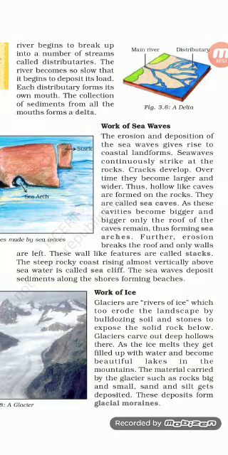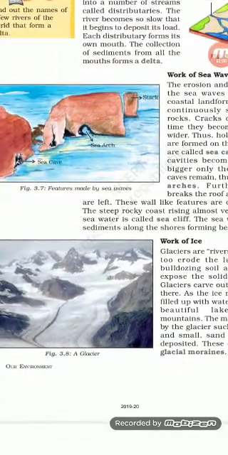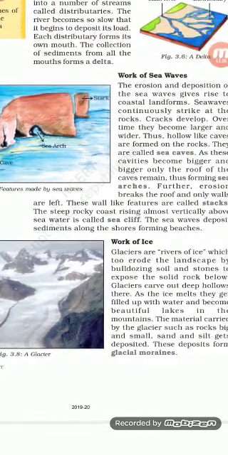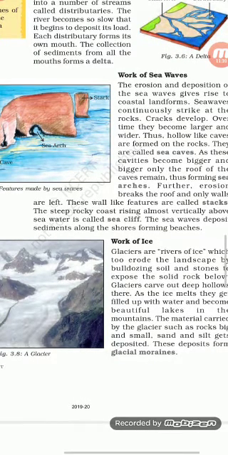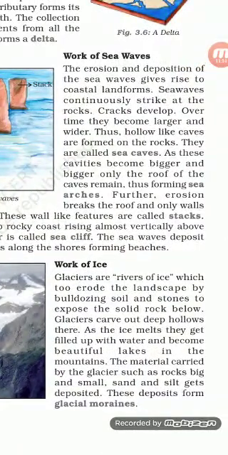Okay, many of the coastal areas have big rocks. You can see here, many of the coastal areas have big rocks. So when the sea waves continuously strike at these rocks, they collide with these rocks and develop cracks in them. As the water is continuously striking for hundreds, thousands of years, it develops cracks in them.